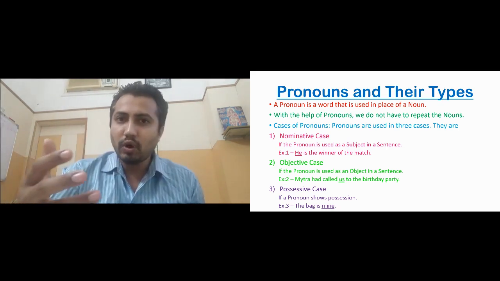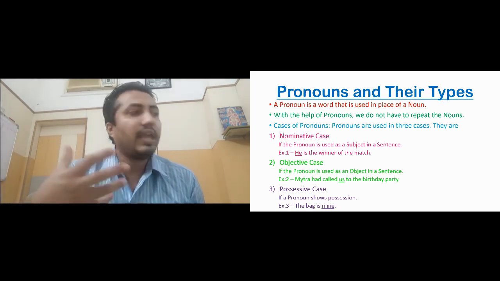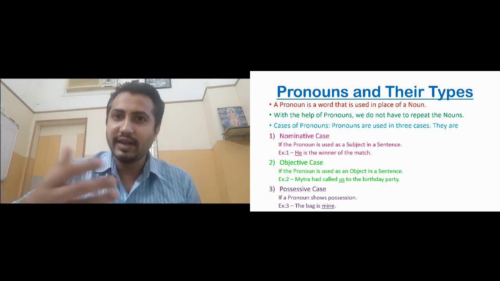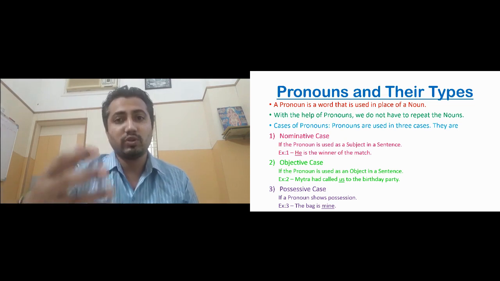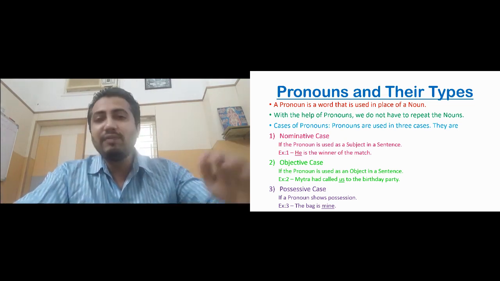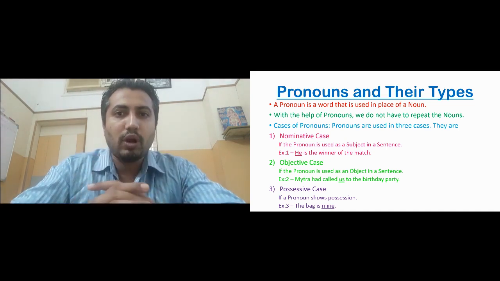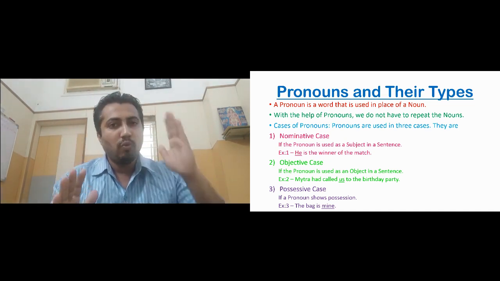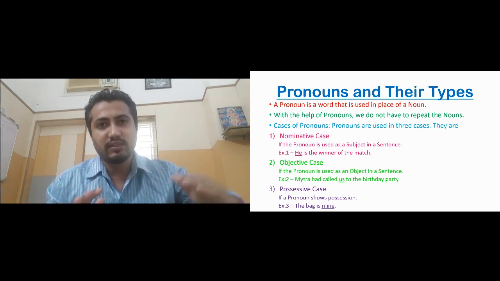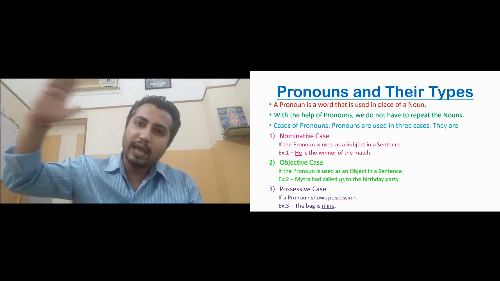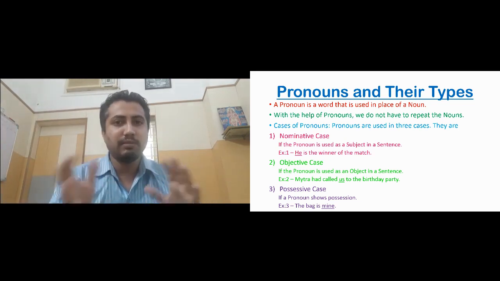So with the help of pronouns, we don't have to use the noun again and again, and that is the advantage, or the use, of pronouns. Now when we are talking about the types of pronouns, they are divided into two parts. One type is according to case. There are types of cases of pronouns, and then there are types of pronouns. Okay, we will be discussing both.